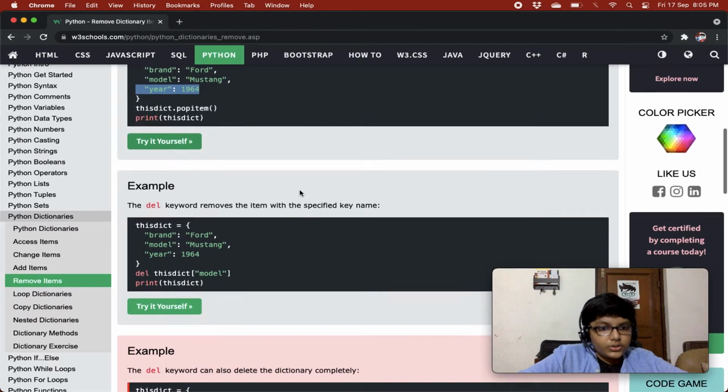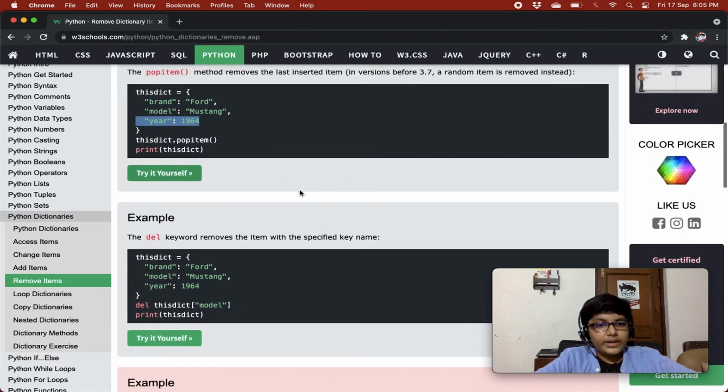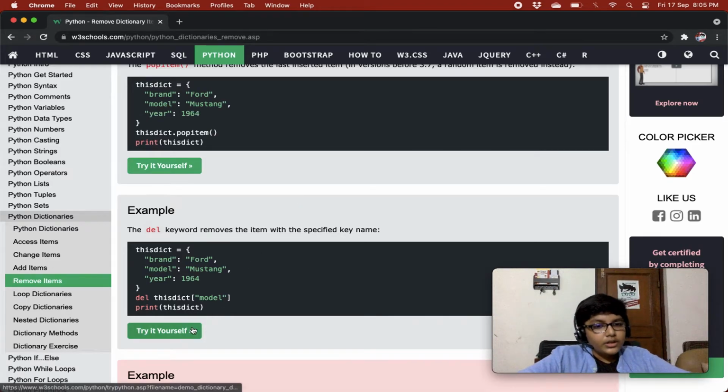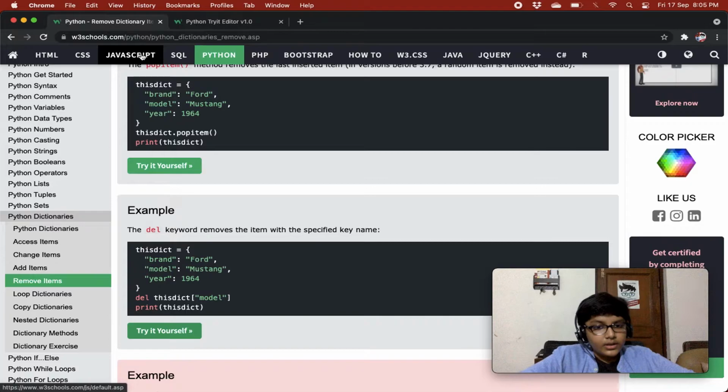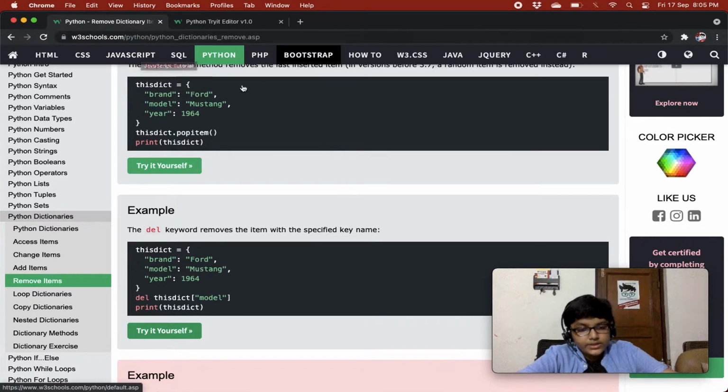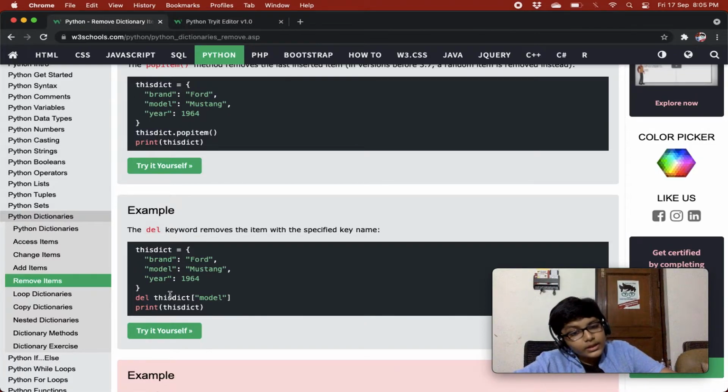Righty. So the del keyword removes the item with the specified key name. So the del keyword basically removes the item with the specified key name. So basically you need to give this dict, the dict name, and in square brackets you need to give the key, and then you have to give the del keyword in front of it to delete that item from the dictionary, righty. So we are quite good now. Yeah, we are going good.